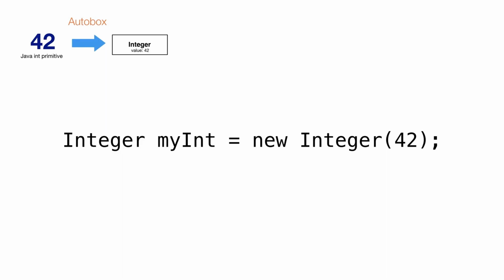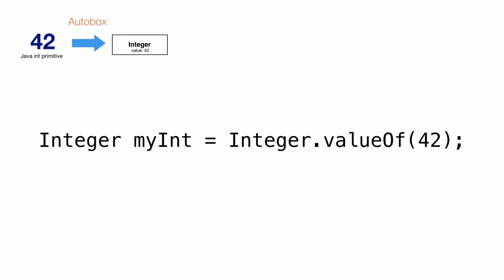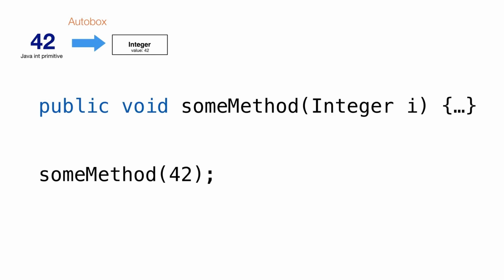This is a special rule in the Java language, but you can also define the number like you would create a primitive. What happens is the compiler converts the number 42 to an integer class by replacing the declaration to look like this. The valueOf method takes a primitive and returns an instance of the class. This happens automatically. We never see it happen in our code. This is autoboxing. Autoboxing also happens when you pass a primitive to a method expecting an object.